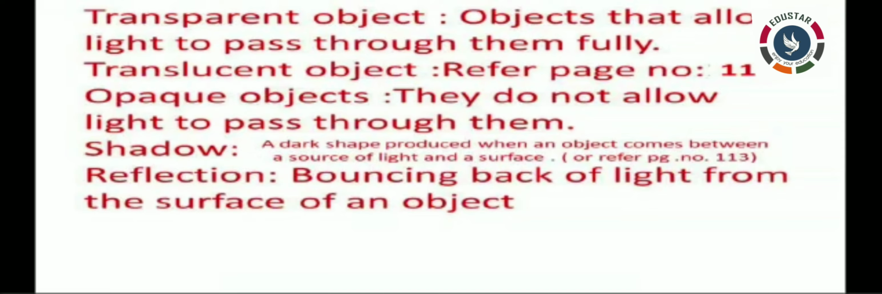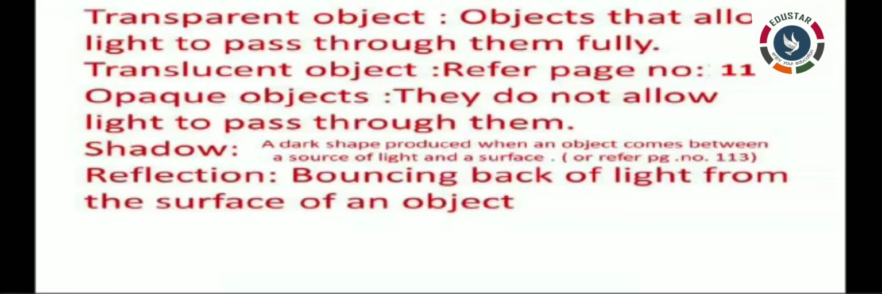Heading should be in black and the content should be in blue. See the video and write clearly. Next, about shadow. A shadow is a dark shape produced when an object comes between a source of light and a surface. After that, reflection. The phenomenon of bouncing back of light from the surface of an object is called reflection.